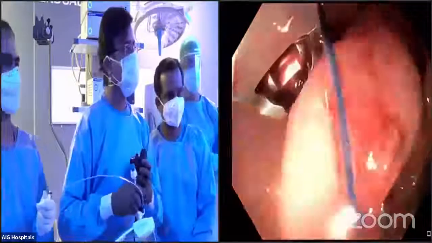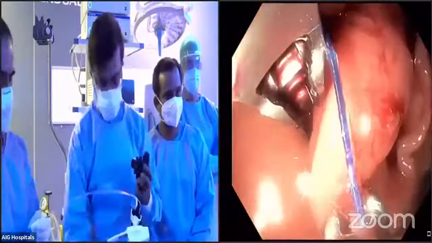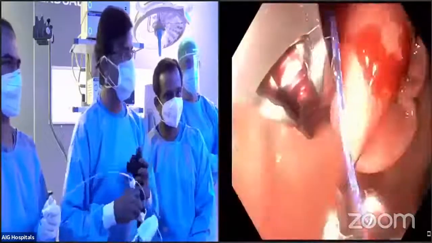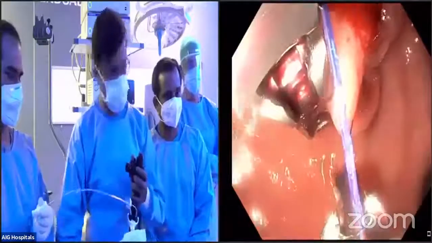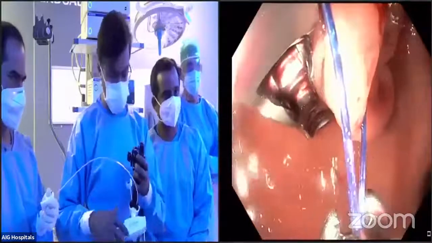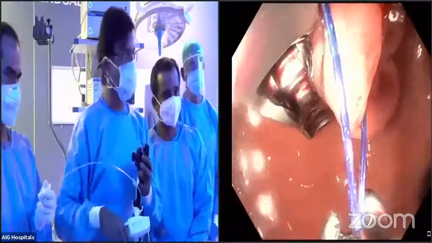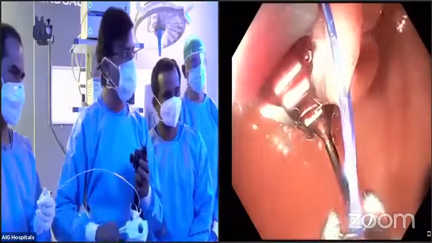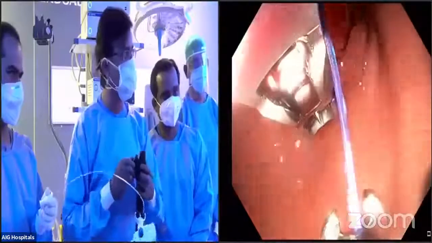Okay, perfect. So now I am done with the greater curvature. I'll go to the anterior wall and then put one suture there. There are some schools of thought of putting in 7 to 8 bites also. It all depends on how big the stomach size is. But usually we take a U pattern, which includes mostly 6 sutures.